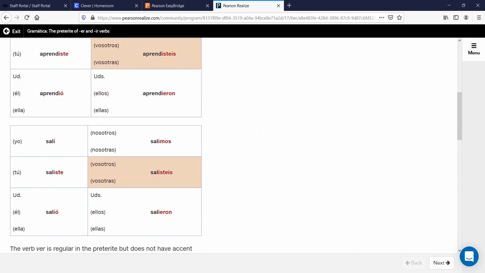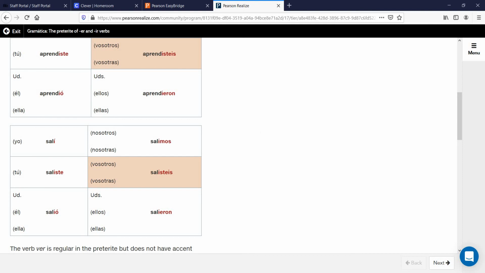Following that, you have the verb salir. It's a verb that ends in IR. And what does salir mean? Do you remember? Yes, it means to leave, to go out. So yo salí, ending in an í. Tú saliste, ending in I-S-T-E.